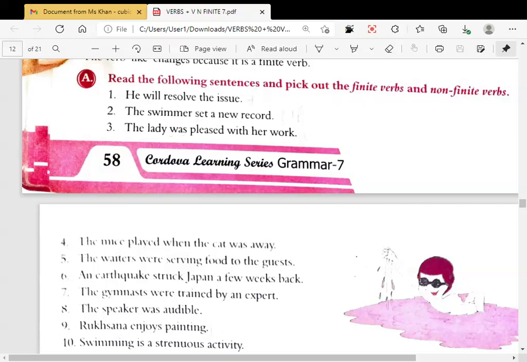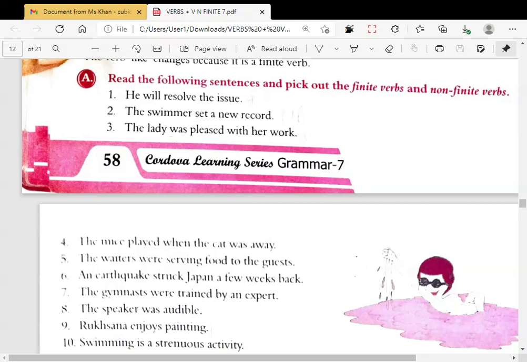Check out the dictionary. Right now, only verbs are being discussed, you have to identify the verb, okay, not the objects. That's the answer. You shall underline will resolve and put a dash and write finite verb. Is it clear to everyone?